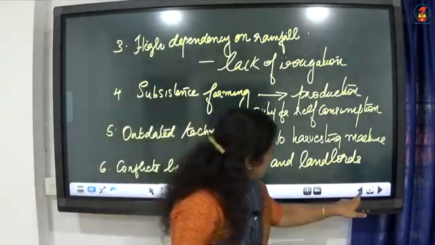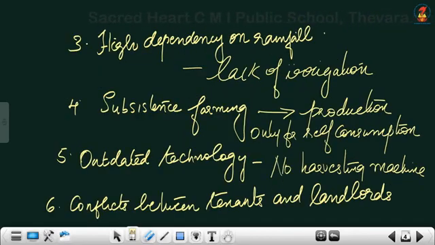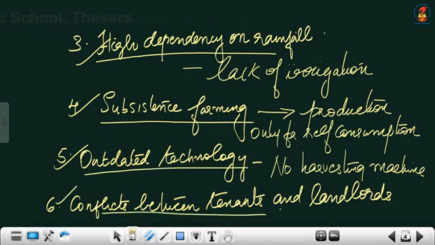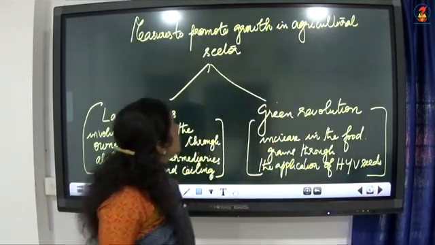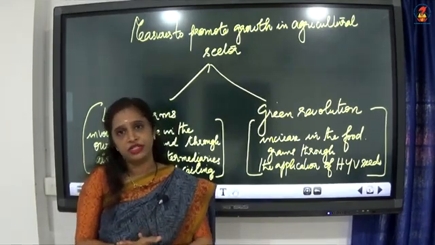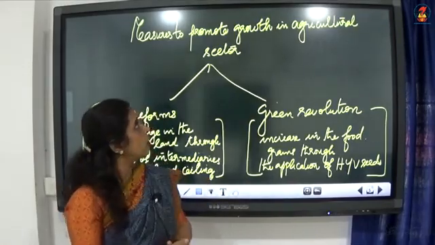Now, let me tell these points once again. The problems of the agricultural sector even after the independence: low productivity, then comes disguised unemployment, then the next one is high dependency on rainfall, fourth one subsistence farming, fifth one outdated technology, and the last one conflicts between tenants and the landlords. So, these were the practical difficulties that existed even after the independence, during the planning period. Okay, I hope it is clear to you.